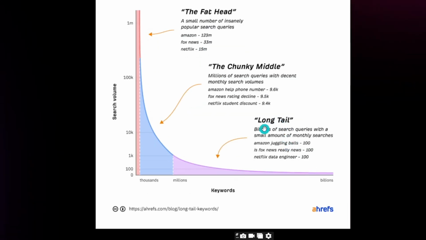Moving forward, here you can see we have long tail keywords, with less search volume. If you're searching something on Google and you see that the keyword has a small amount of search volume, then you will realize that yes, this is a long tail keyword, right? Here you can see Amazon juggling balls, the search volume is 100. Is Fox News really news, 100. Netflix data engineer, again 100.